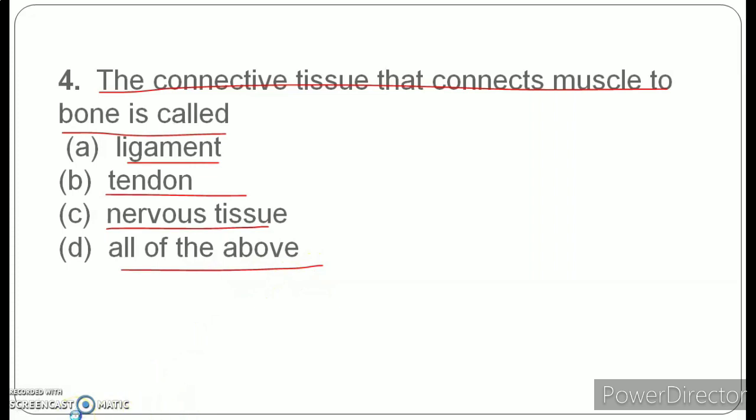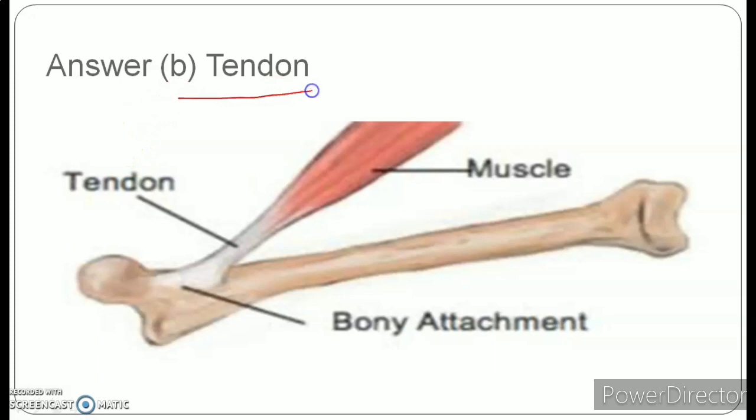Okay, so the correct answer for this question is option B, that is tendon. So students, if you talk about tendons, as you look over in the diagram, tendons are fibrous connective tissue with great strength and flexibility, as it is responsible to join muscle with the bones. And why they do so? Because they occur in the form of sheets, and here in the diagram this white structure is basically that. Tendons contain white collagen fibers, which basically enable them to join muscles with the bones. Okay, so the correct answer for this question is option B.